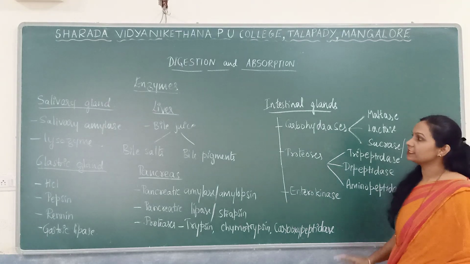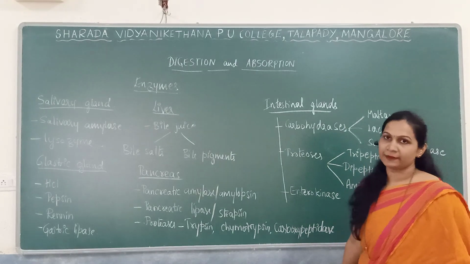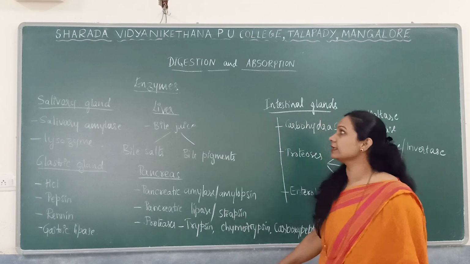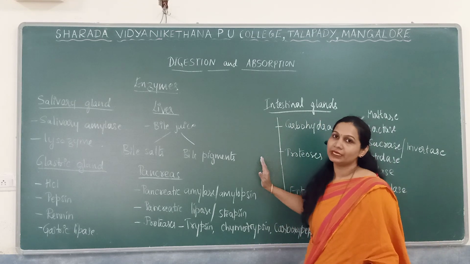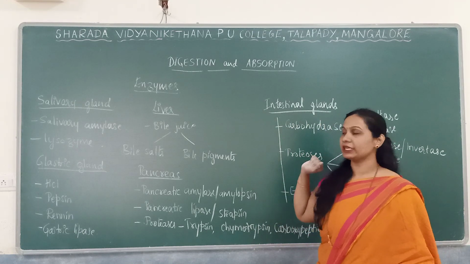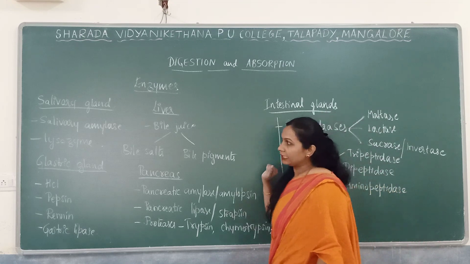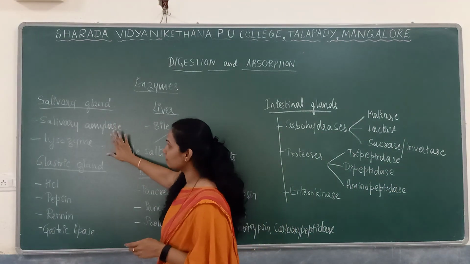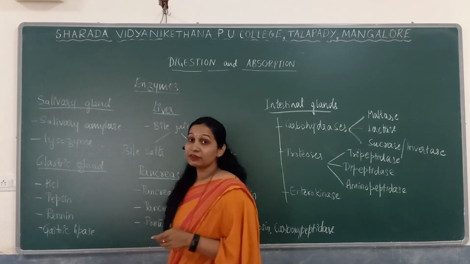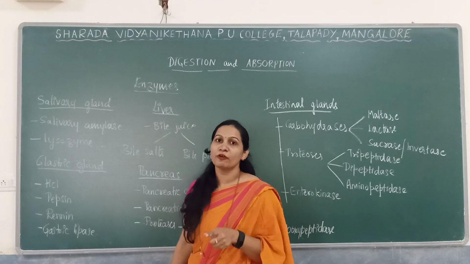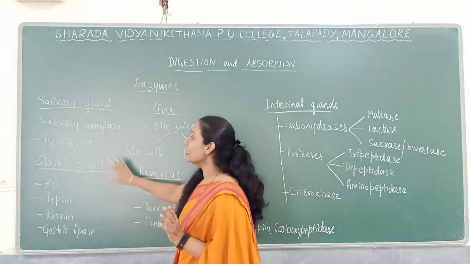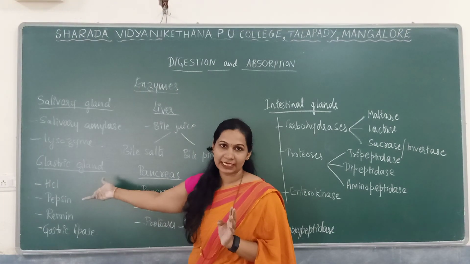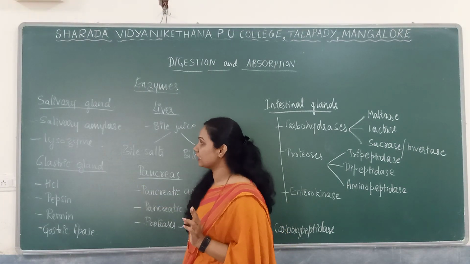Next we'll see the chart of enzymes. All the enzymes are here. This is a very important topic for your competitive exams. Mainly we'll see the salivary glands, three pairs. The enzyme included here is salivary amylase, meant for carbohydrate digestion. Lysozyme is the antibacterial agent.